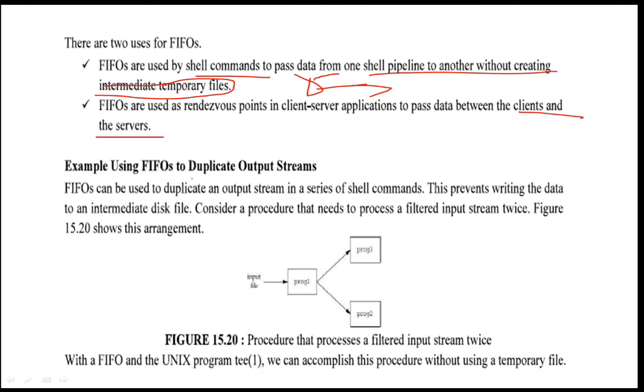Some examples using the FIFO: to duplicate an output stream. A FIFO can be used to duplicate an output stream in a series of shell commands. You are just going to duplicate it. This prevents writing the data to an intermediate disk file. Consider a procedure which needs to process a filtered input stream twice. Okay, so with the FIFO and the Unix program tee, we can accomplish this process without using a temporary file. We are just creating one input file that will be given to the program, and that will be duplicated to program 2 and program 3 by using the FIFO.